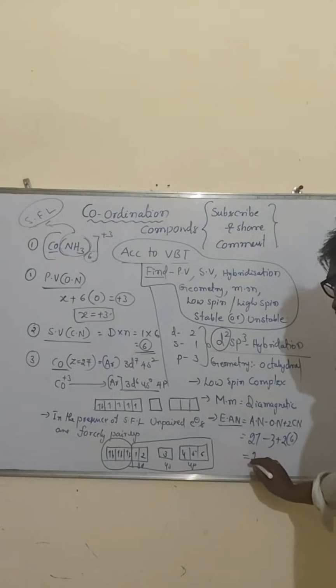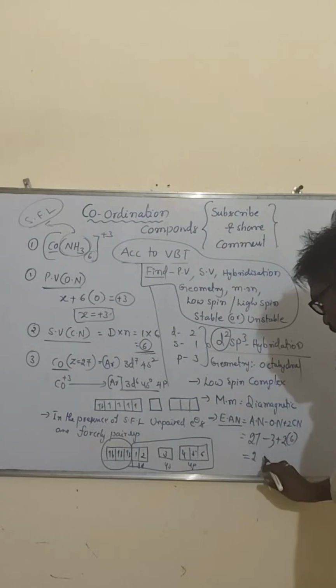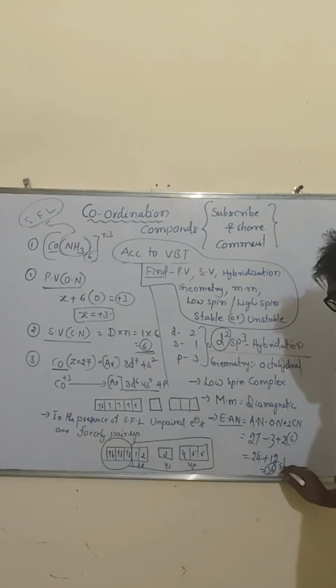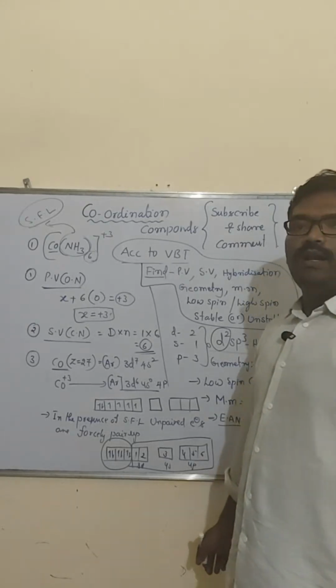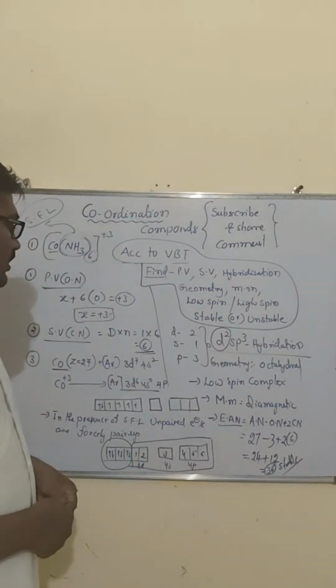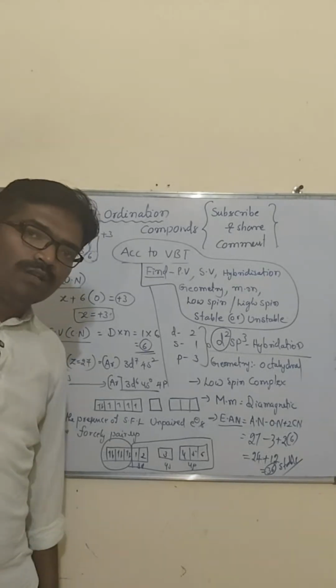Then 27 minus 3 you can get 24. 24 plus 12, then you can get 36. Wherever the 36 you can get, that is stable. 36 kante above unna, 36 kante below unna, then it is unstable compound. Clear? Understand, my dear students?